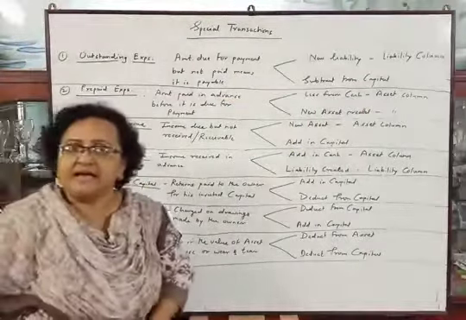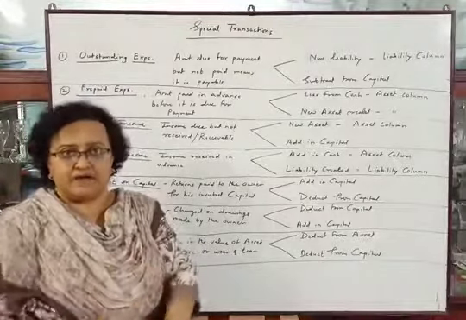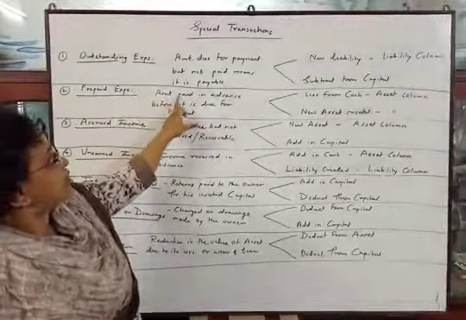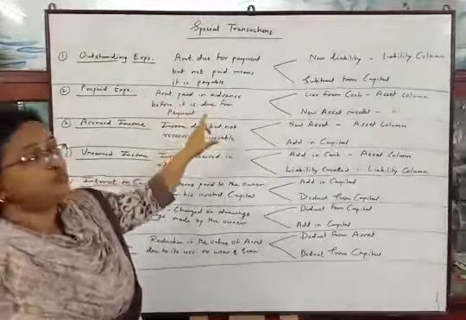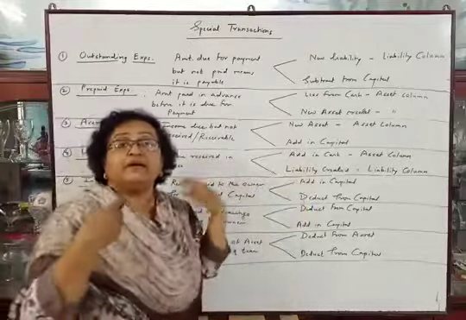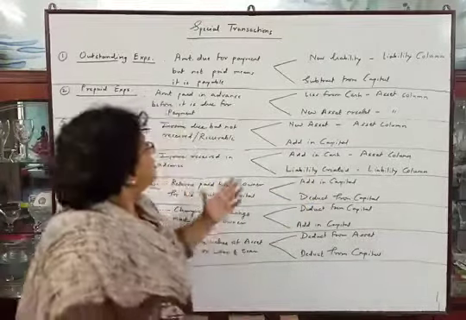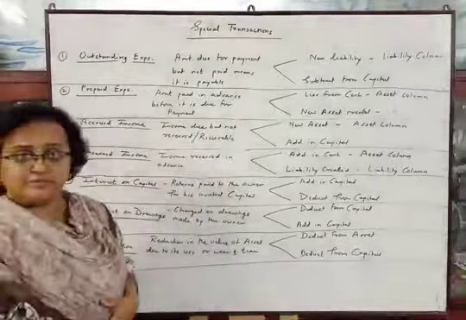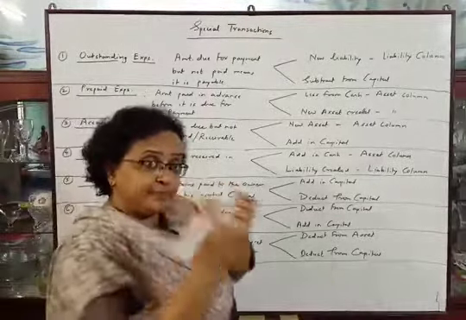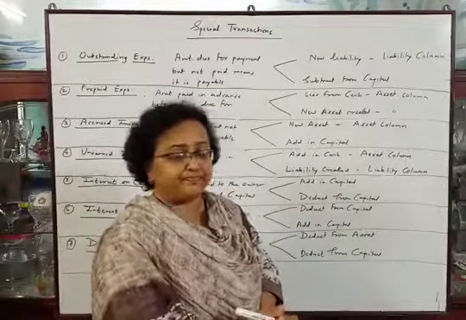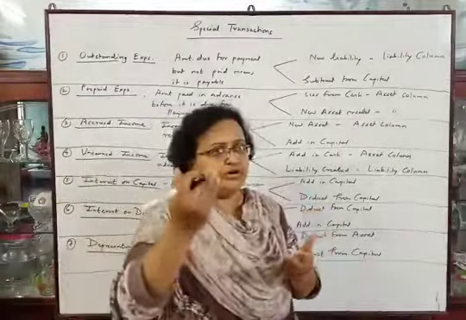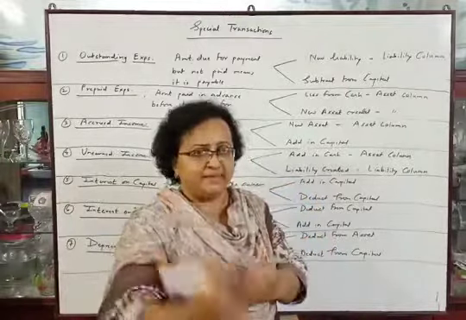Okay. Now second is prepaid expenses. The meaning is expenses paid in advance. Prepaid expenses means amount paid in advance before it is due for payment. It may be prepaid advertisement, it may be prepaid insurance. So it is paid in advance before it is due for payment. As it is paid in advance, first we have to deduct from cash as we are making the payment.